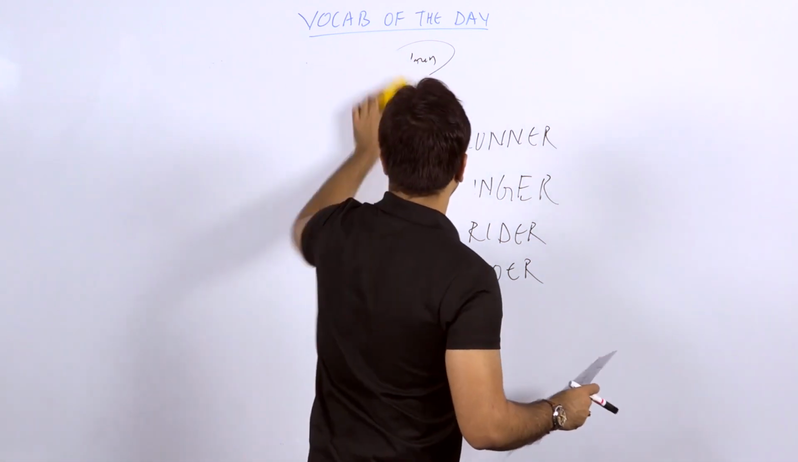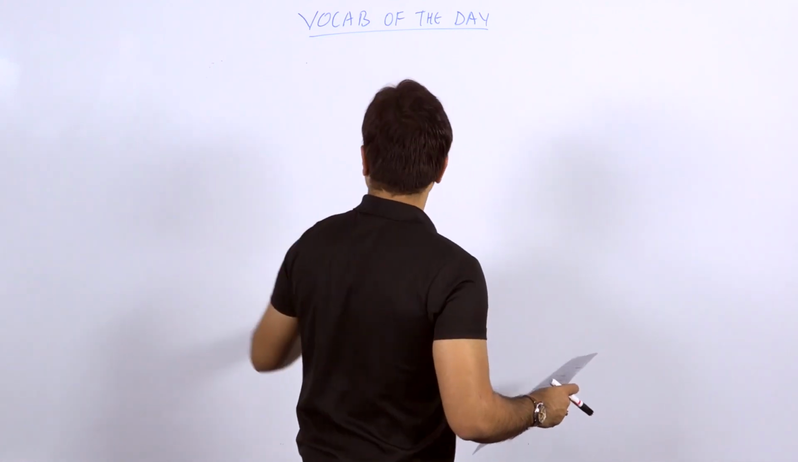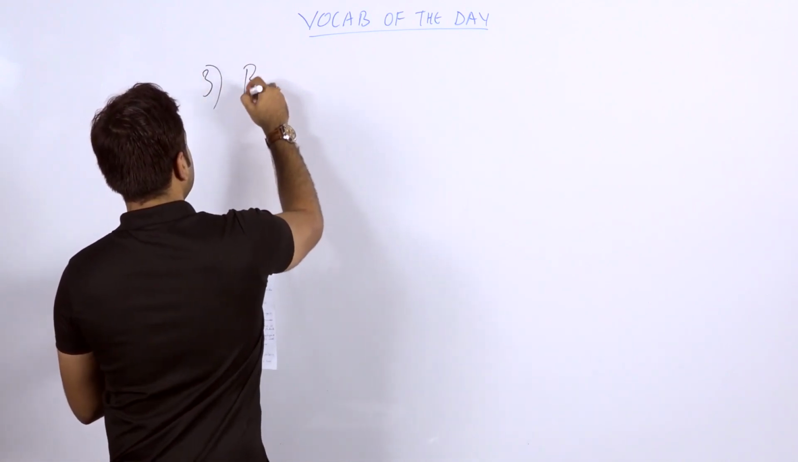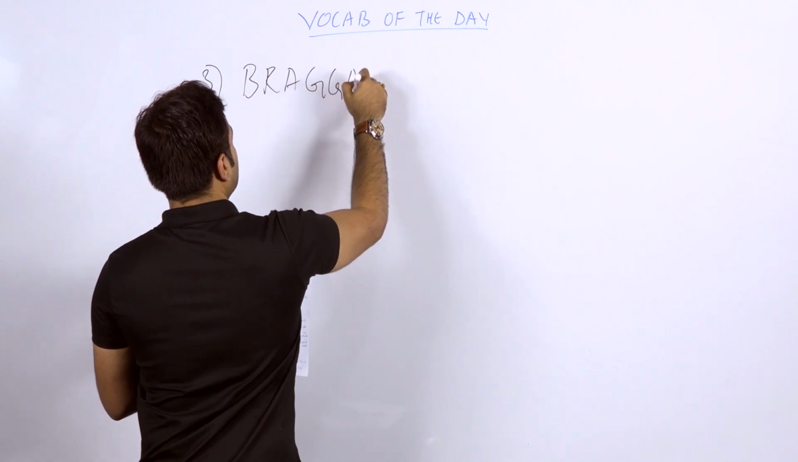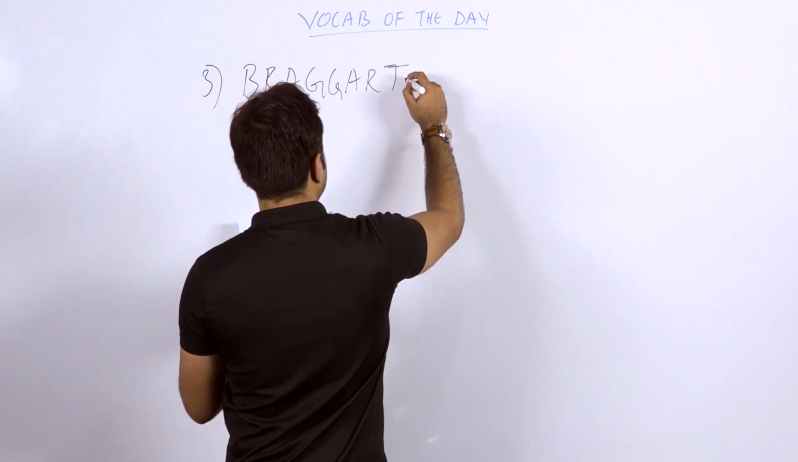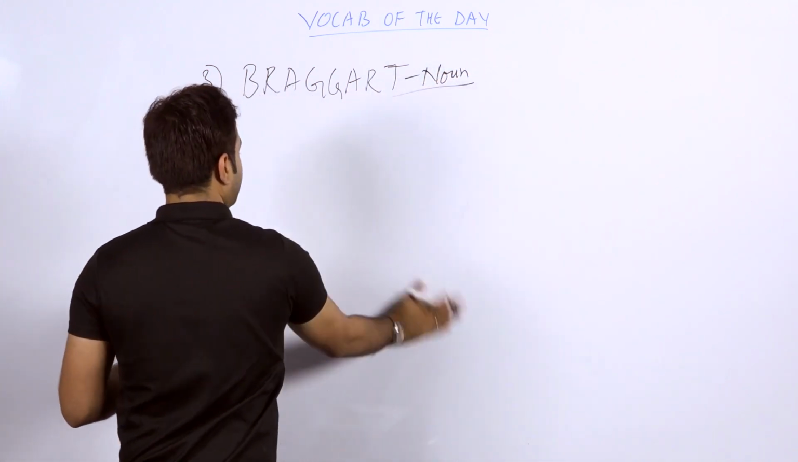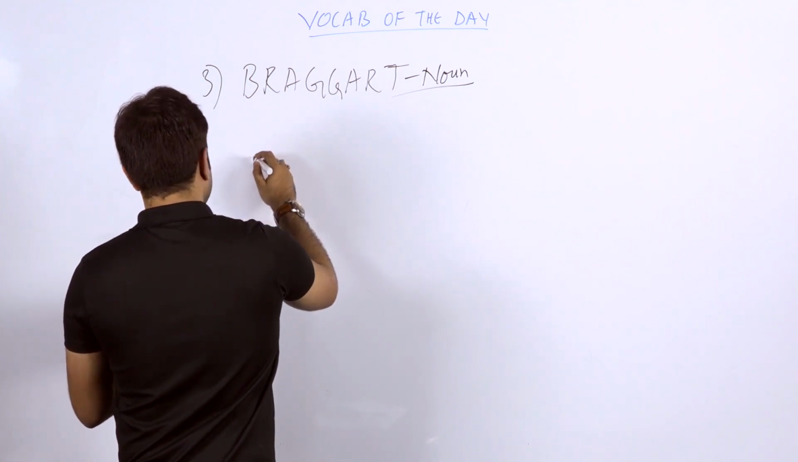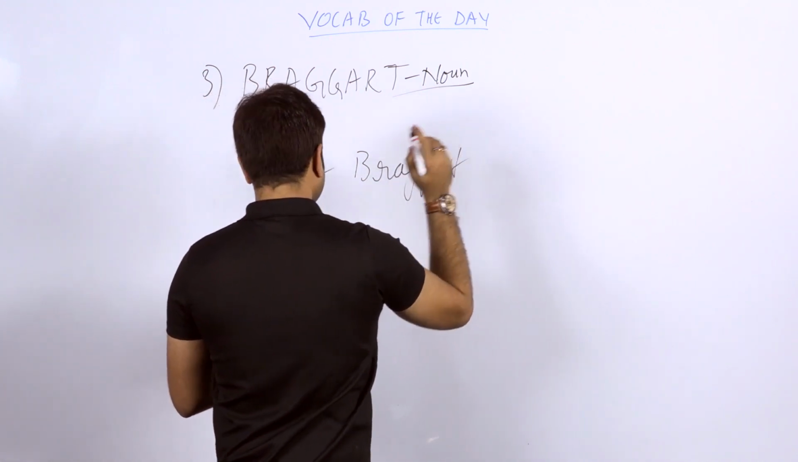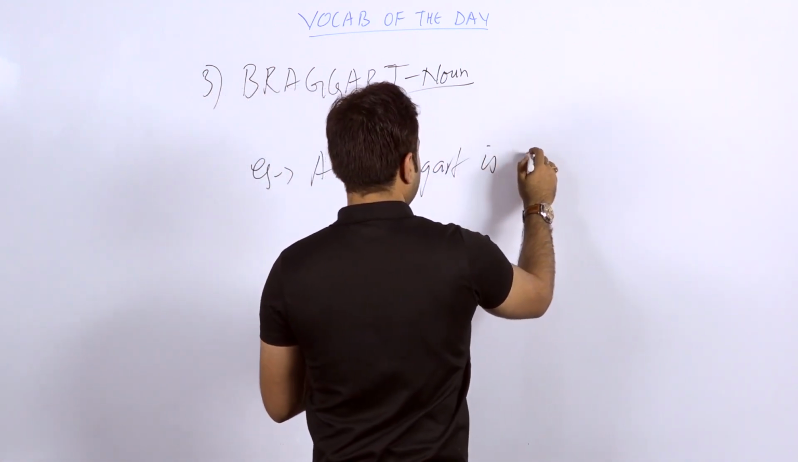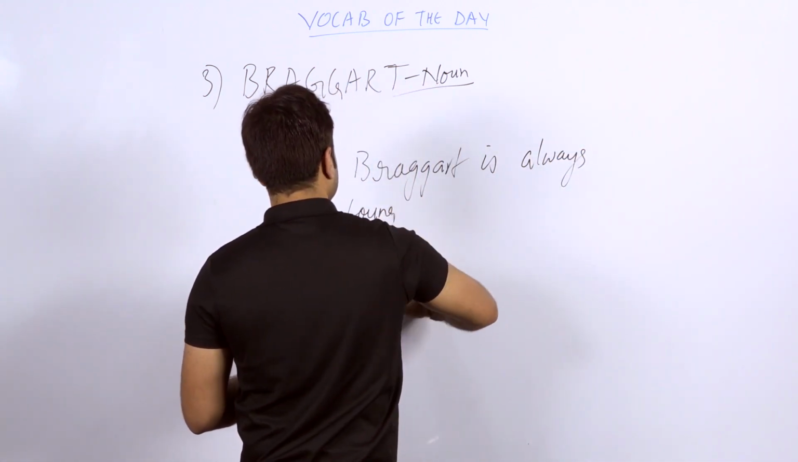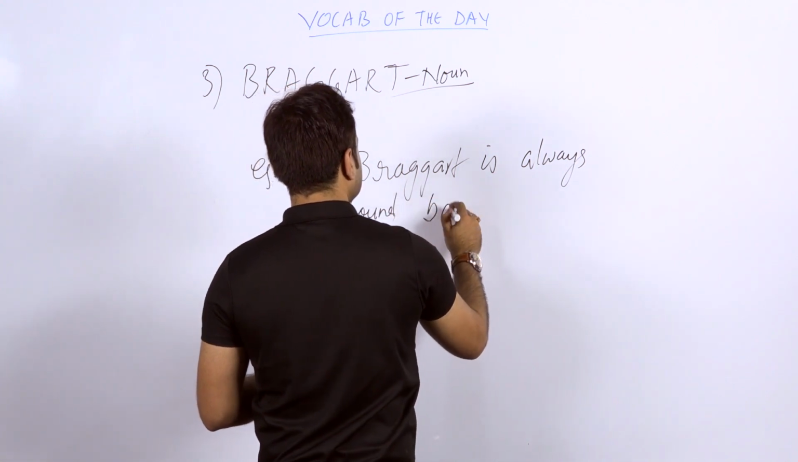The third word which we have taken here is a simple word, braggart. Braggart. Okay. So braggart is again a noun. You have got three nouns consecutively. Usage: a braggart is always found boasting.